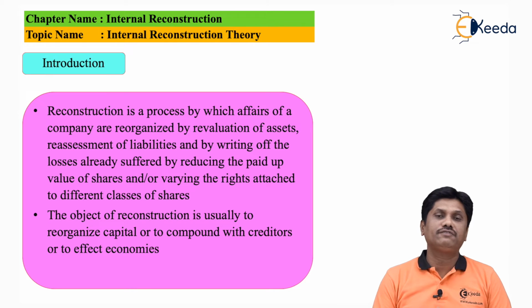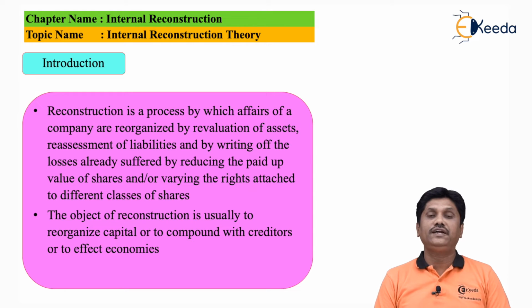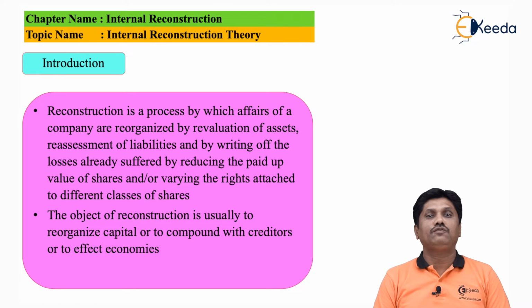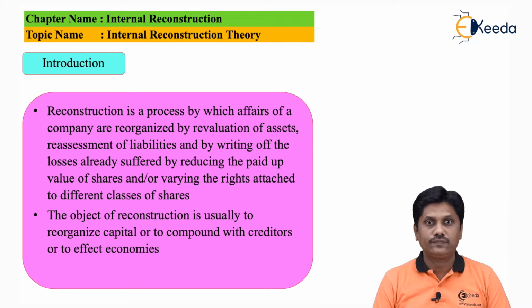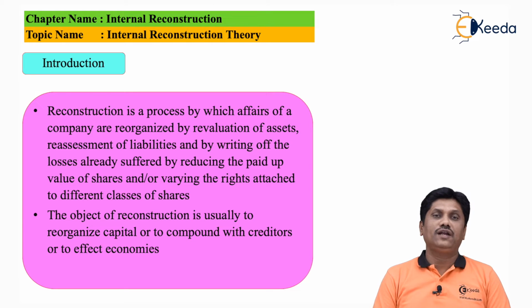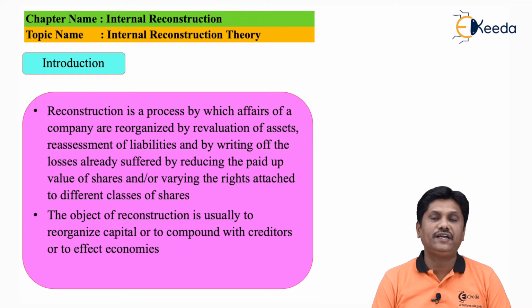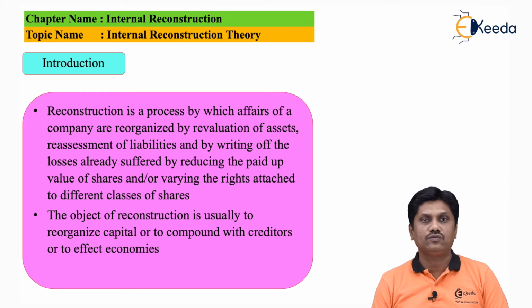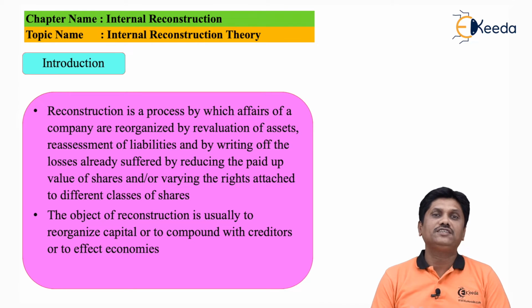If the company is doing well and if directors think that the company can perform well, then they can introduce the scheme called internal reconstruction. Friends, in internal reconstruction, we try to bring our sick company onto a profitable track by changing the values of assets and liabilities to their actual values. Here, efforts are made so that your liabilities will reduce in amount and some profit gets generated, and that profit will be utilized to write off your fictitious assets which are standing in the balance sheet and also to write off your debit balance of the P&L account. So it is basically a scheme of readjustment of assets and liabilities, whereby you will try to bring your loss-making company onto the profitable track.